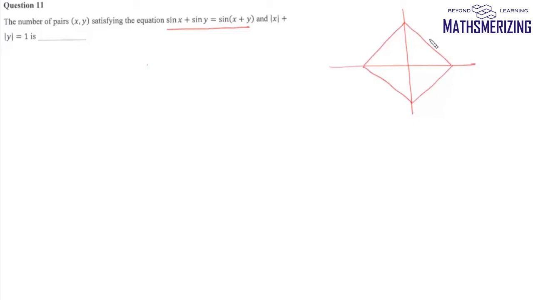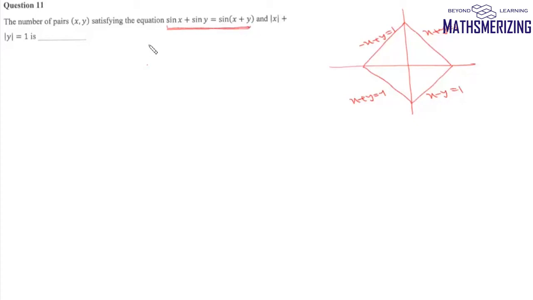So this equation represents portions of 4 straight lines, whose equations are x plus y equals 1, x plus y equals minus 1, x minus y equals 1, and minus x plus y equals 1. Now we'll need to find the number of simultaneous solutions of these two equations. So we'll simplify this one.